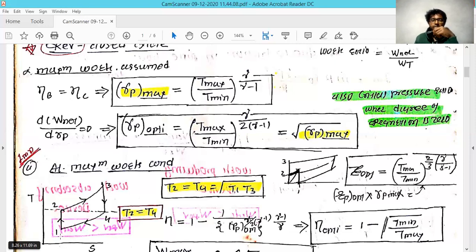In GATE they also use the term critical pressure ratio, where the degree of regeneration is 0. They sometimes ask what the pressure ratio is at the critical pressure, and that time also you need to apply this formula.